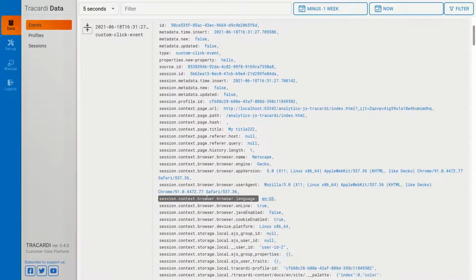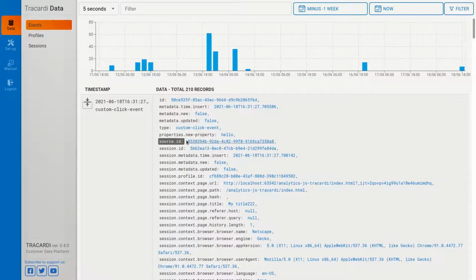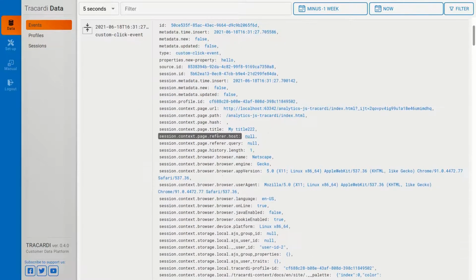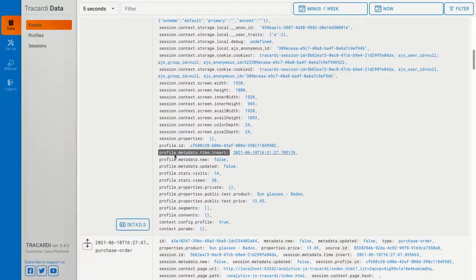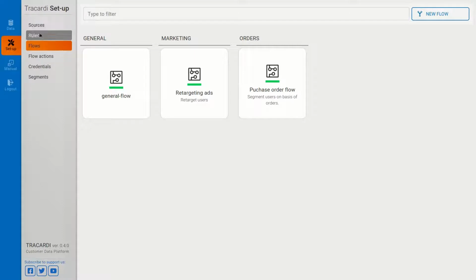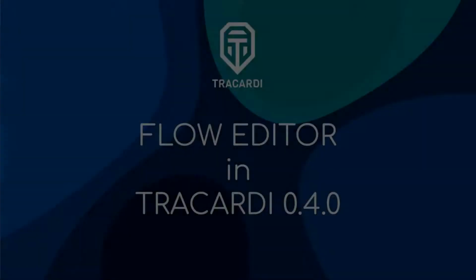And inside we have a lot of data. The data we defined is just properties, and the rest is session and context. So you can see that, for example, this click was done on this page. And you can see what kind of browser it was. There's a lot of data. You can also see a profile that was created. Now let's go back. So we have sources, rules that trigger events, and we have flows.